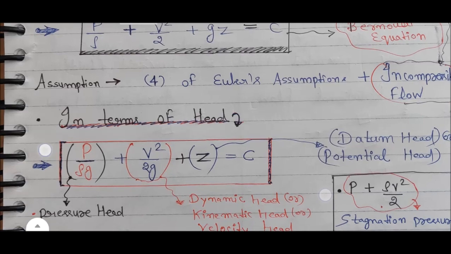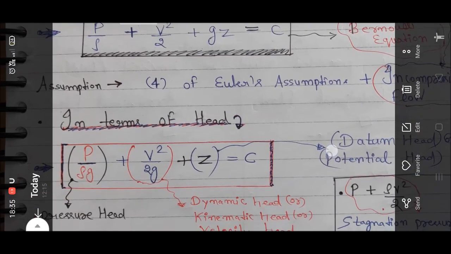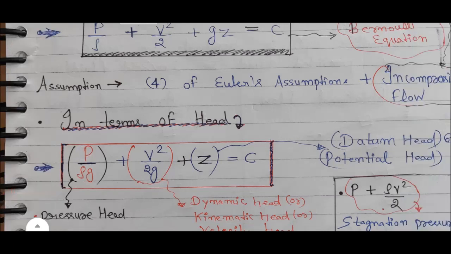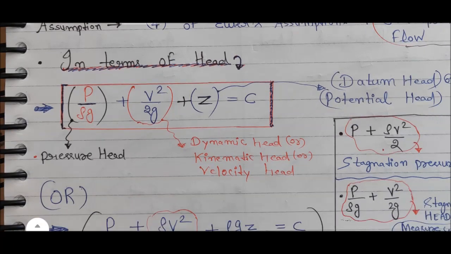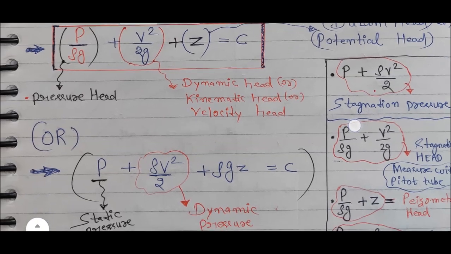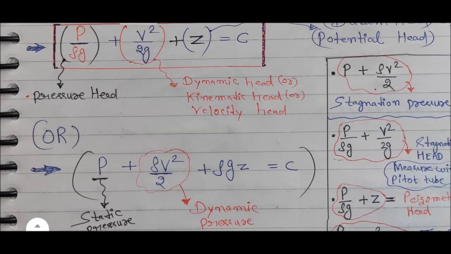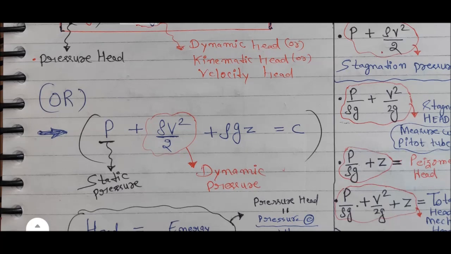In terms of head, by dividing this equation by g, you get P/rho g plus V squared/2g plus Z is equal to constant. P/rho g is the pressure head, V squared/2g is the dynamic, kinematic or velocity head, and Z is the datum or potential head. Or multiplying by rho g, we get P plus rho V squared/2 plus rho gz is equal to constant. P is the static pressure, and rho V squared/2 is the dynamic pressure.